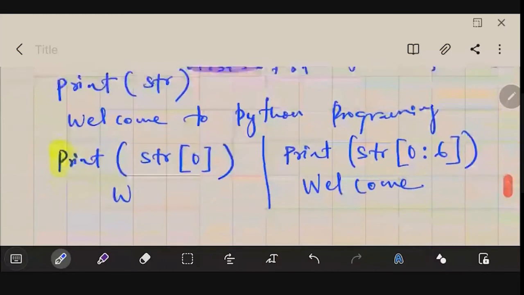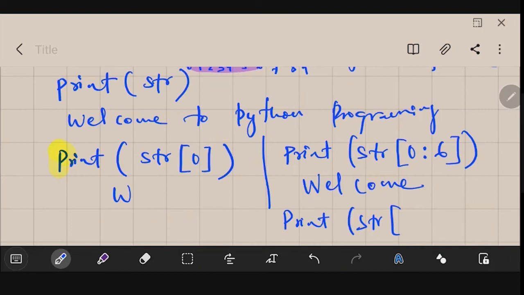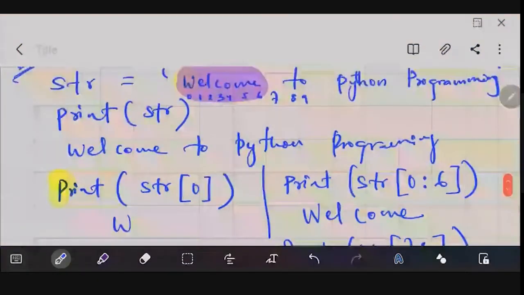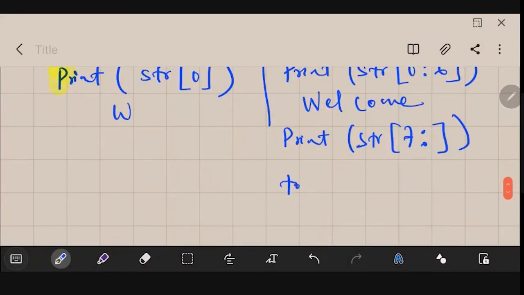I could use print, where str is that variable. Let's say 7 onwards, 7 is "2". So I will give a colon like this, leave the other place blank, and then close the brackets. This will give me "to Python programming", with the space and "to" there. Okay, got it? So this is how you could store a string and access a string.